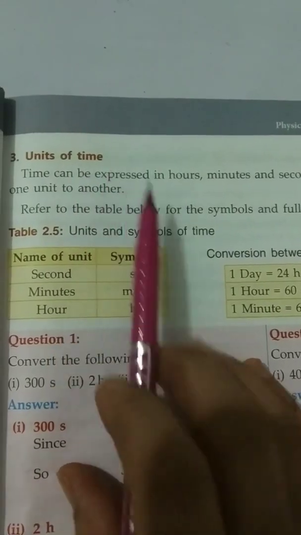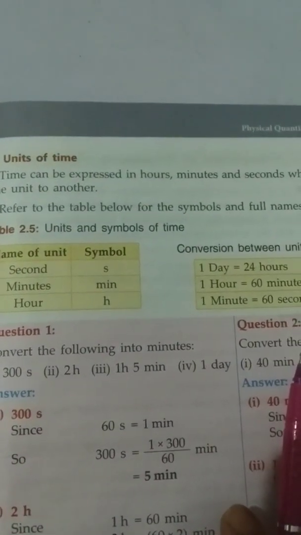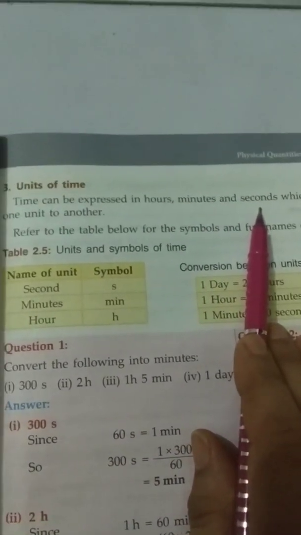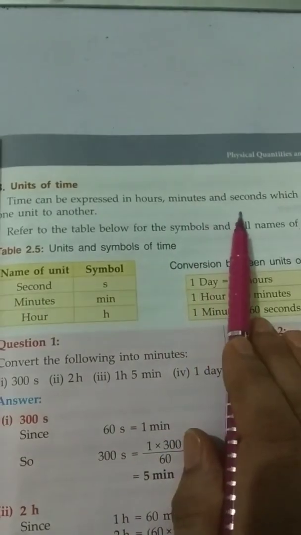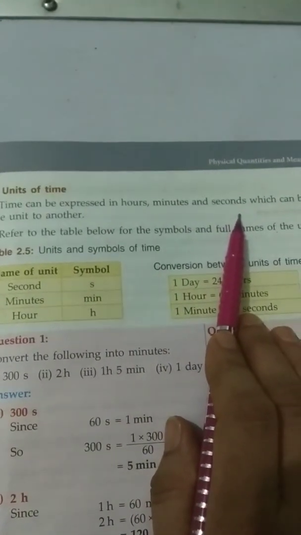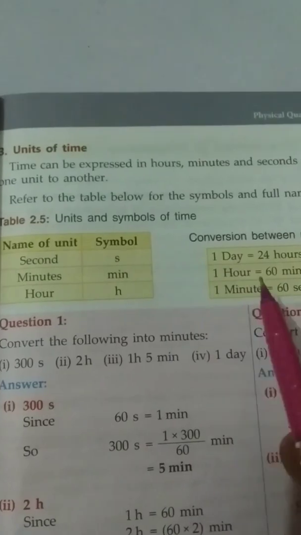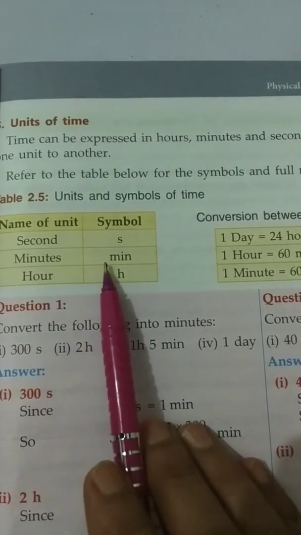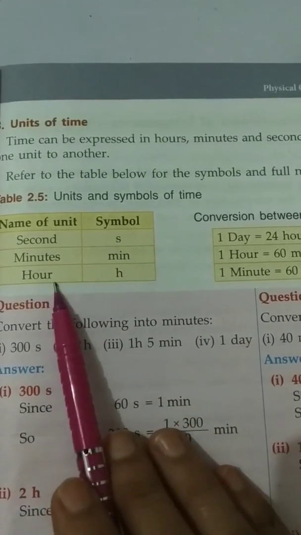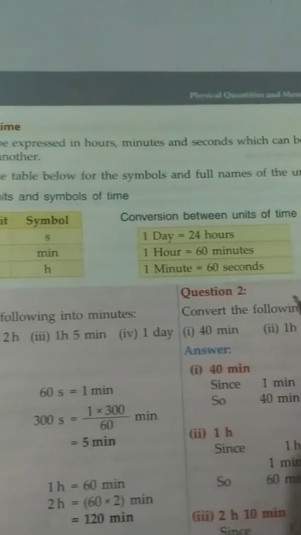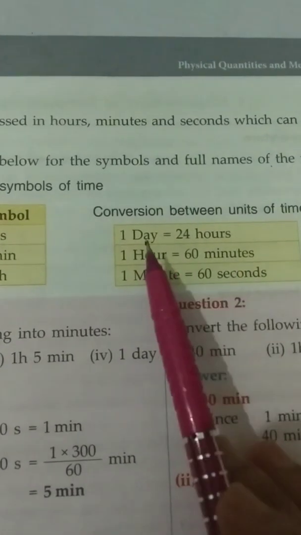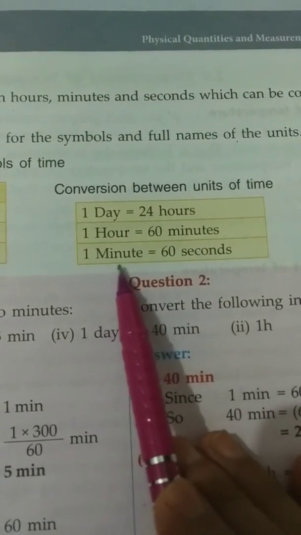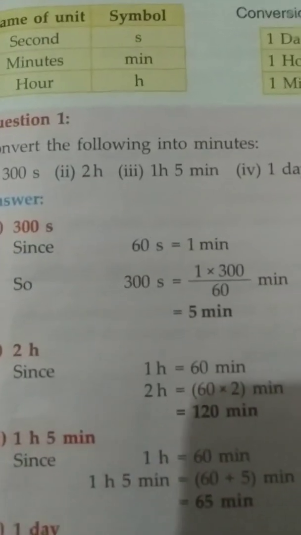Units of time. Everybody knows what the units of time are? Hours, minutes, and seconds. And we can convert these from one unit to another. Symbols for the units: second, small s; minute, small min; hour, small h. How can we convert one unit to another? 1 day is 24 hours, 1 hour is equal to 60 minutes, 1 minute is equal to 60 seconds.